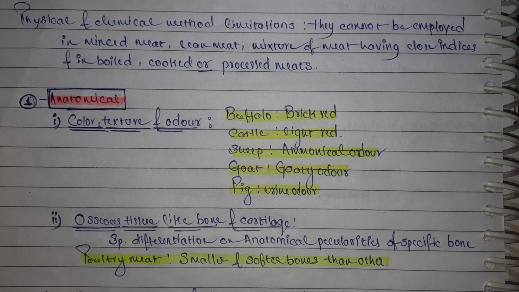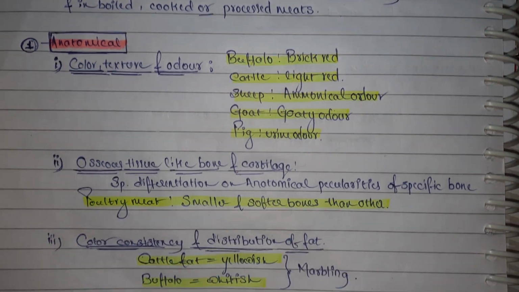Then in anatomical meat speciation itself, we can identify the species of the meat by the osseous tissues like the bones and the cartilage. For example, poultry meat will have smaller and softer bones compared to the others.